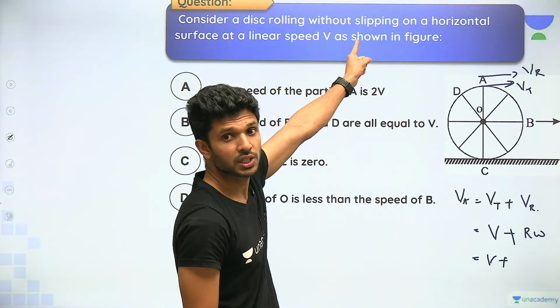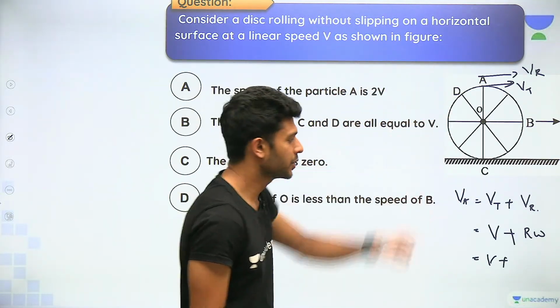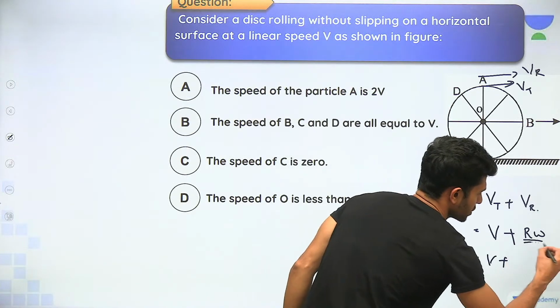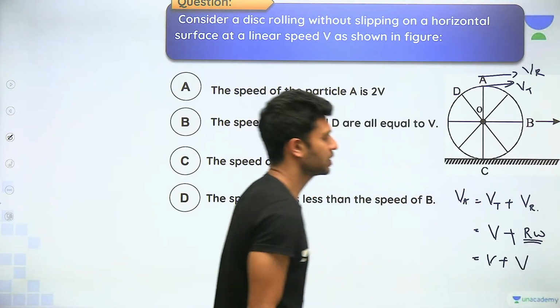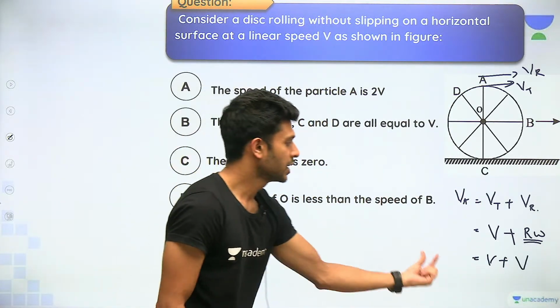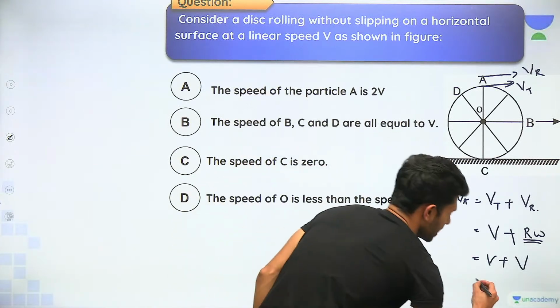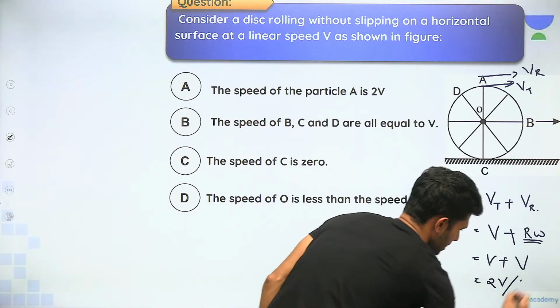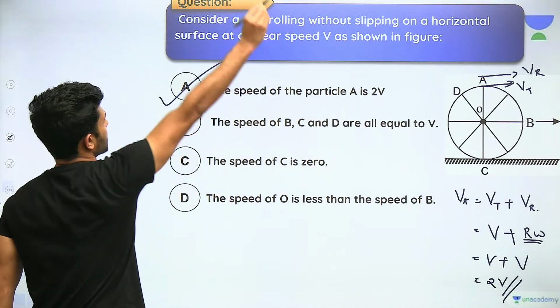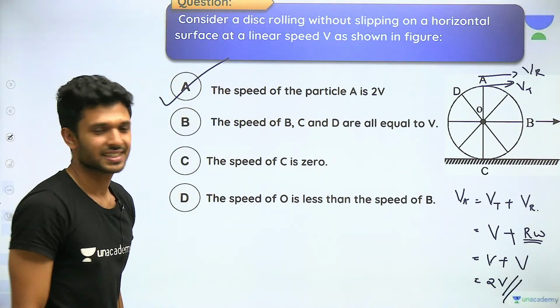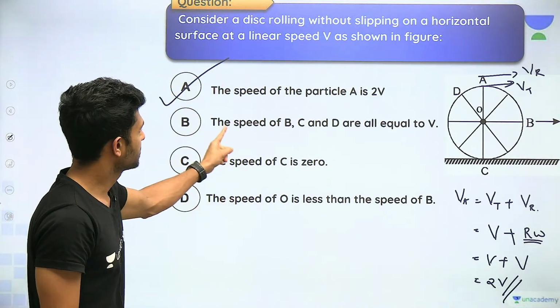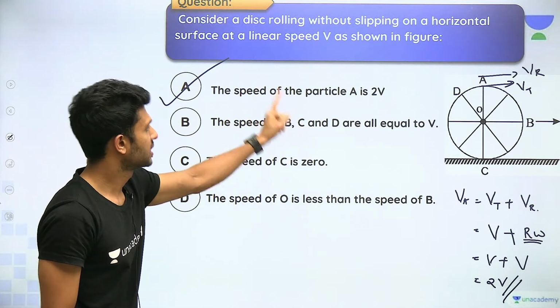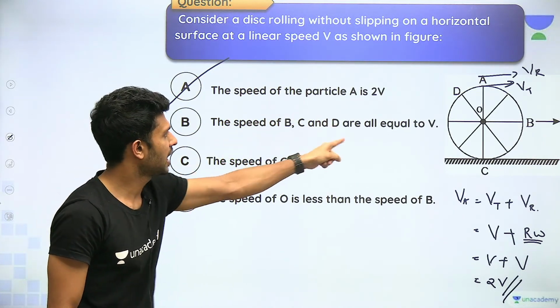What kind of motion is it? Without slipping, or pure rolling motion. So R omega and velocity of the center of mass are the same. So it is v plus v, which will give the answer as 2v. First option correct.